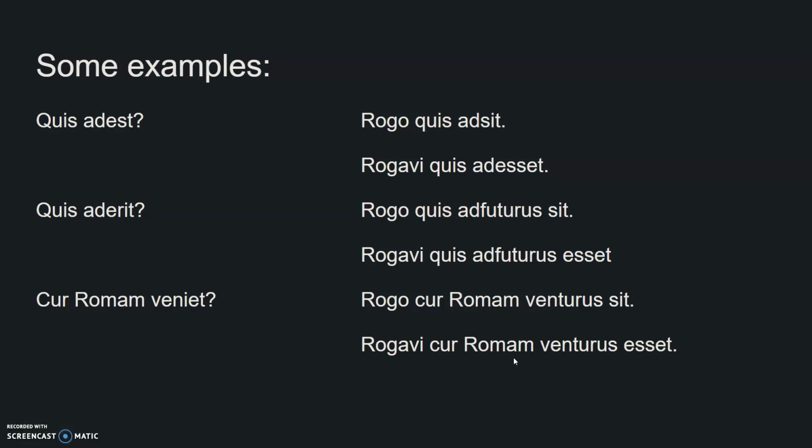So hopefully that helps explain how indirect questions kind of work. The biggest thing you're just looking for is these interrogatives in the middle of a sentence with a verb of asking to introduce them. That's really going to clue you off as to what these are doing. So look for an interrogative without a question mark at the end of the sentence. That's how you see an indirect question. And once you've got that, just go back through your sequence of tenses. And they really aren't too hard. Remember, for this future time, we have to make up this really funky periphrastic construction, future active participle, plus a form of the verb to be. And if you can remember that, you'll be good.